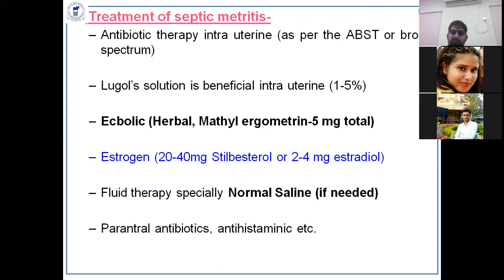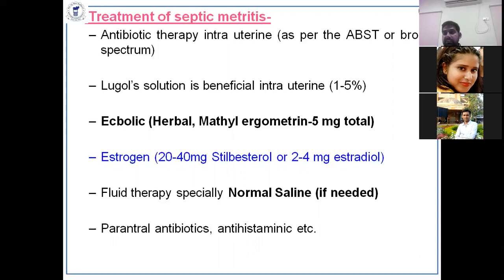working, but the more common therapy is this: if there is a lot of pus discharge, about 500 ml or so, then you can go for uterine dosing. But it should be remembered that uterine dosing is done at the cost of fertility.